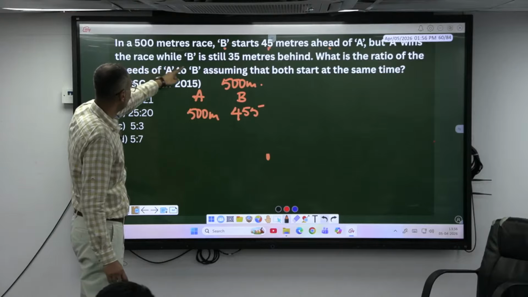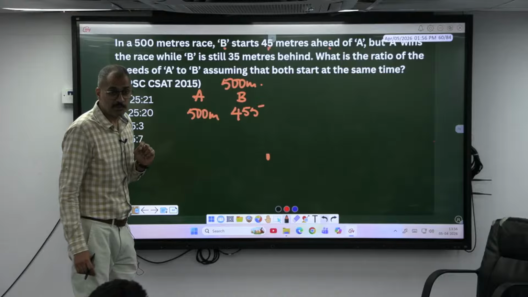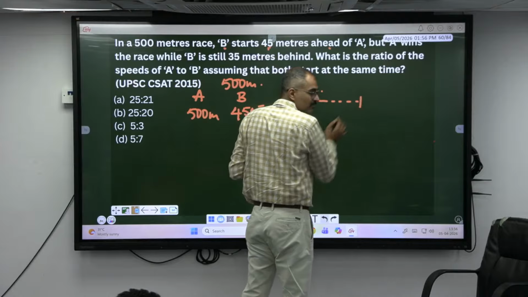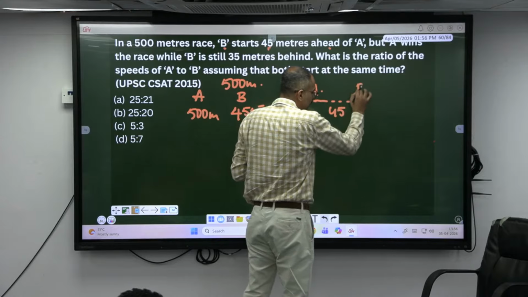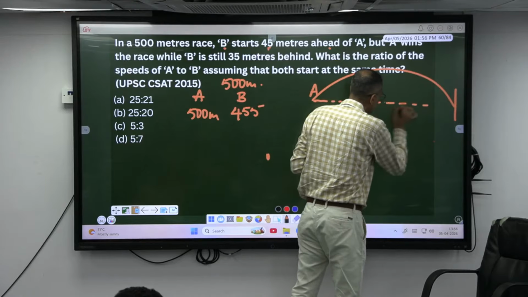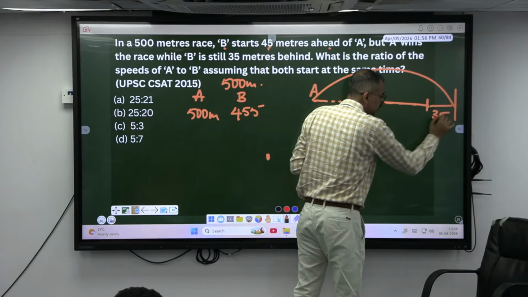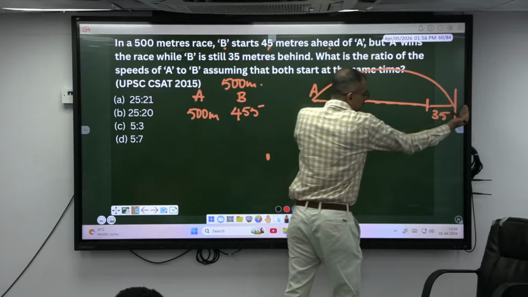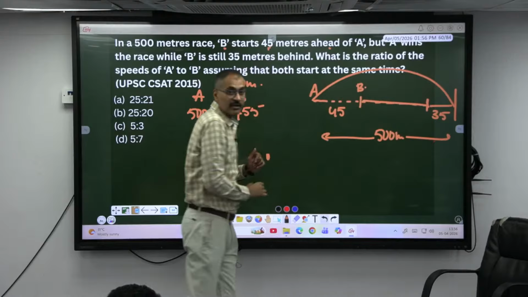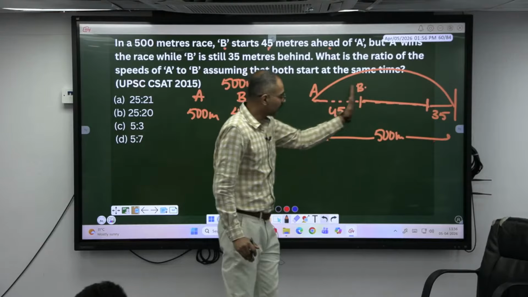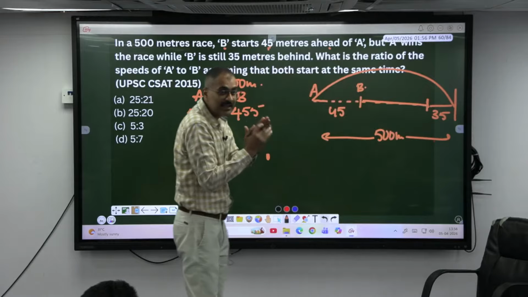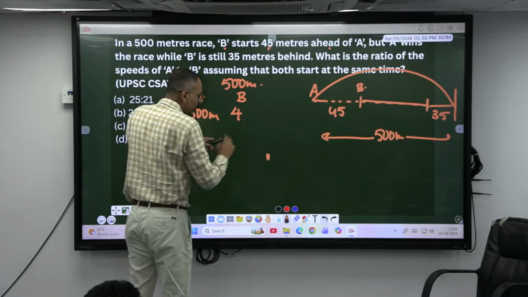But A wins the race while B is still 35 meters behind. Meaning, see, A gives B a head start of how much? 45 meters. He says to B, stand ahead. But still, A completes 500 meters. But B is how much short here? 35 meters short. So this is 45 meters from this side, and if it is 35 meters at the end, in this 500 meter race B is actually running how much? 80 meters less. 45 meters less at the starting, 35 meters less at the ending. So totally he has run only 420 meters.